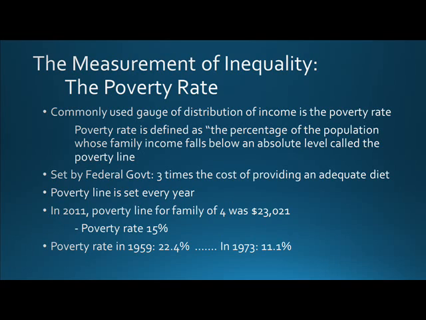In 2011, the poverty line for a family of 4 was roughly $23,000. The poverty rate in 2011 was 15%. In 1959, the poverty rate was much higher than in 2011 at 22.4%, but that went down 14 years later in 1973 to 11.1%.